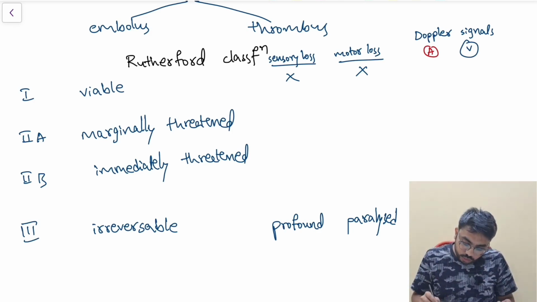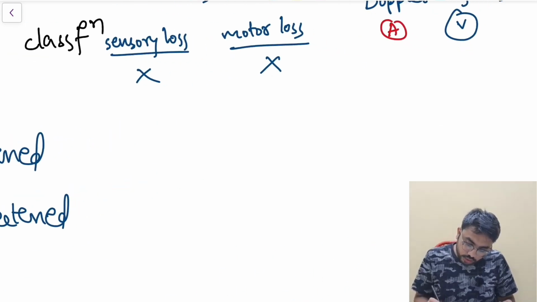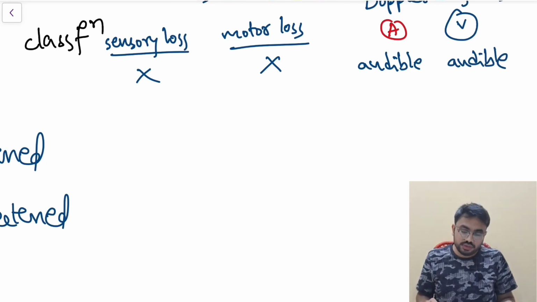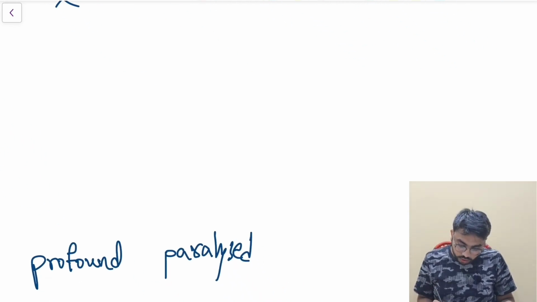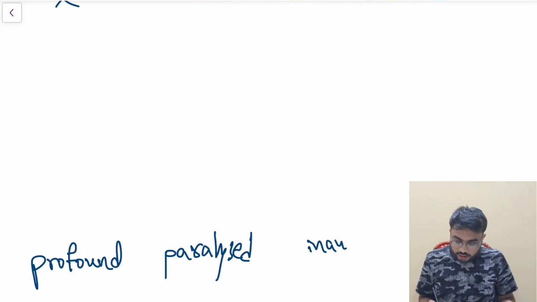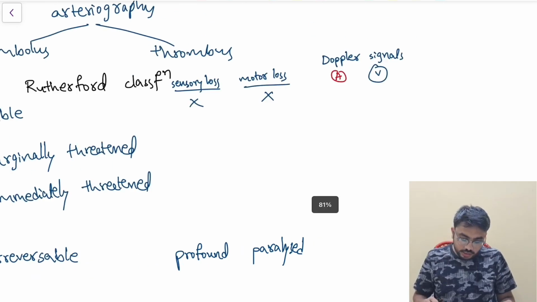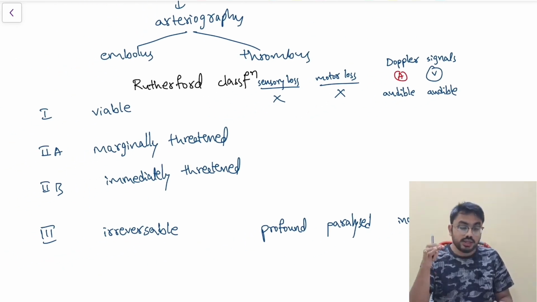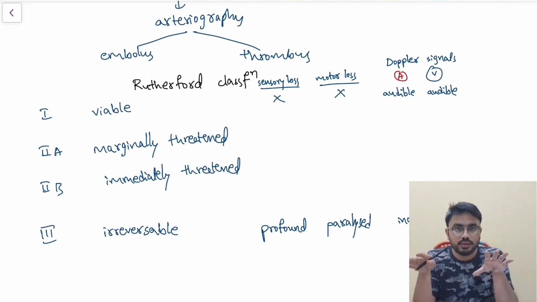They are audible in both artery and vein in class 1, whereas in class 3 both are not audible, or I can write inaudible. Even the arterial and venous signals are not audible in class 3. In the middle, for marginally and immediately threatened, you can write yourself. Nothing much to discuss in the middle.